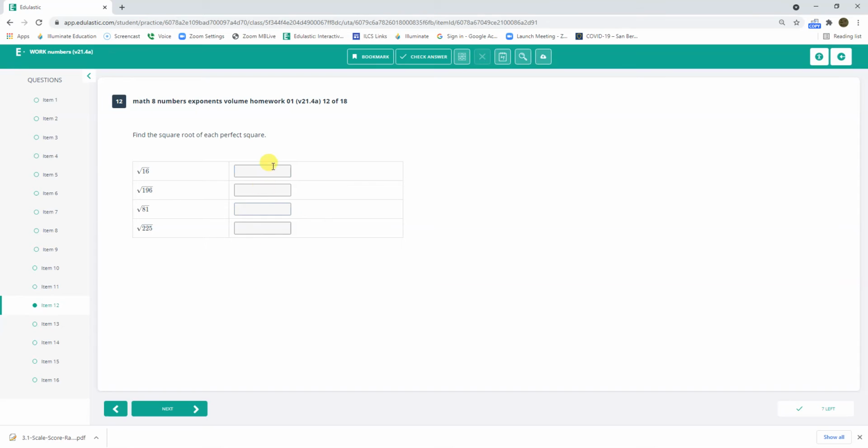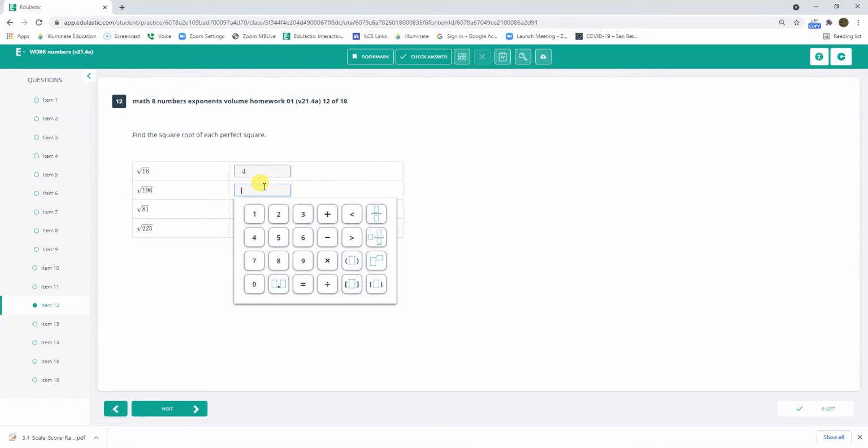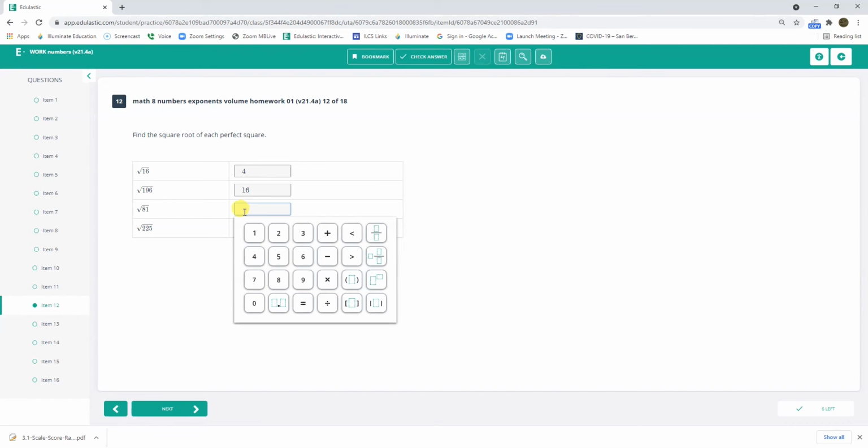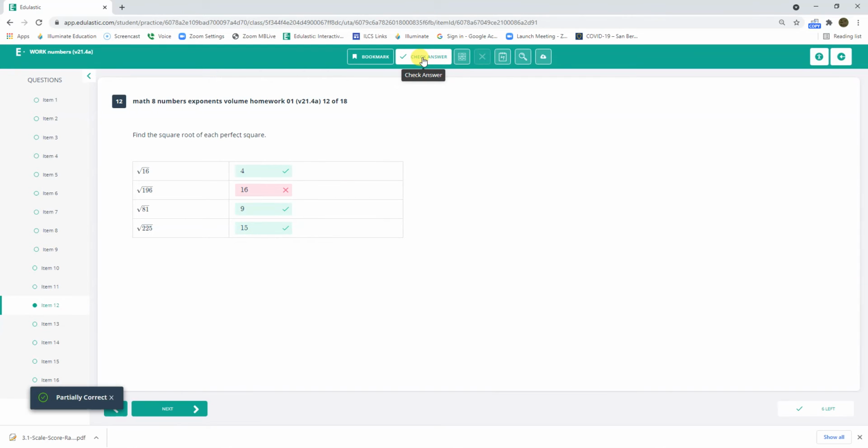Find the square root of each perfect square. Okay, well, this is 4. This is 16, 9, and 15. Check my answers. Uh-oh. This is not 16. This is 14. This is 14. Checking the answers again. There we go.